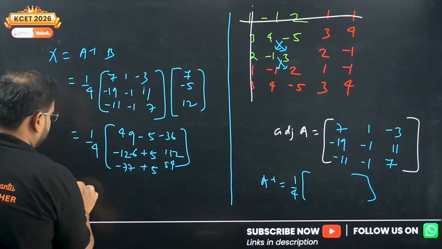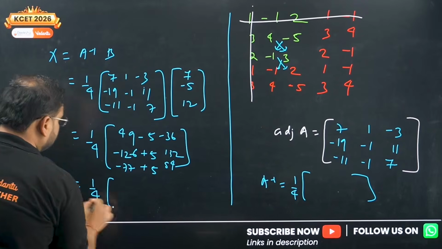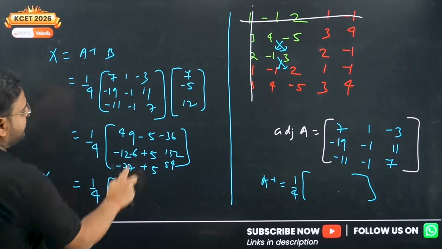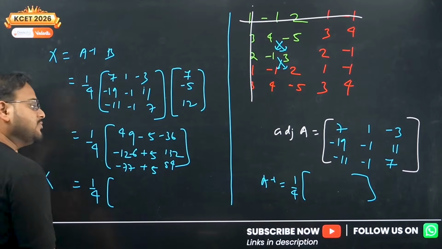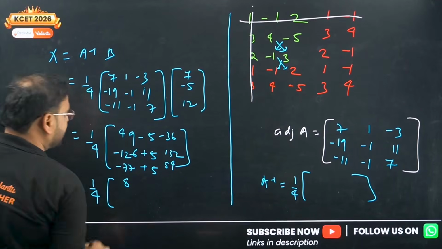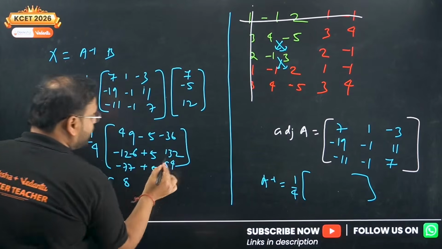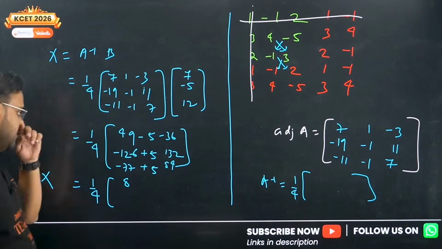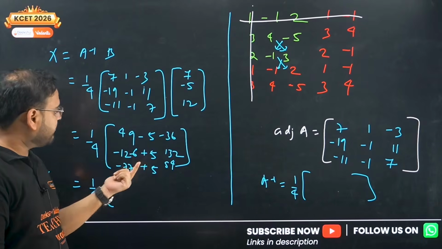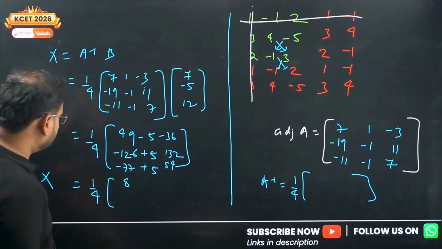We have here 84. Simplify this to get the final answer for the matrix X. 49 minus, what is this? 49 minus 41, that's 8. And we have over here 132 positive with 126. So it will be 6 plus 5 actually. So 6 plus 5 is 11.